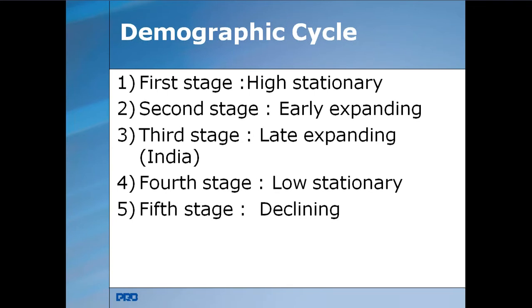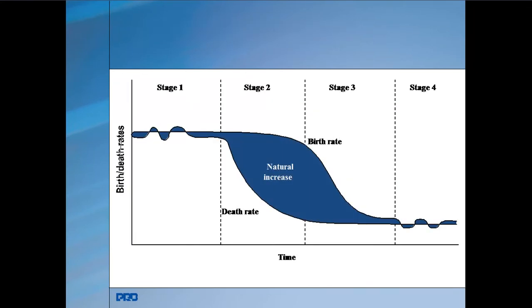Late expanding means the death rate is still declining and the birth rate appears to fall. India was in that stage, where the population is growing. In low stationary, both the death rate and birth rate are declining. The fifth stage, declining, means the birth rate is lower than the death rate, as you can see in Germany, Hungary, etc. This is the demographic cycle you can see in the world population.